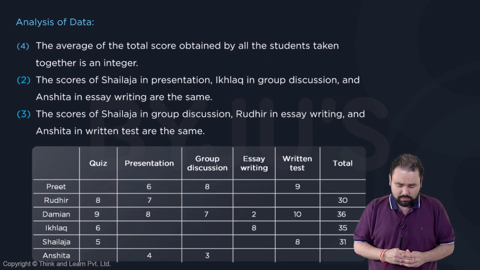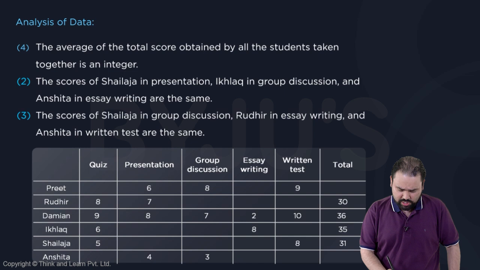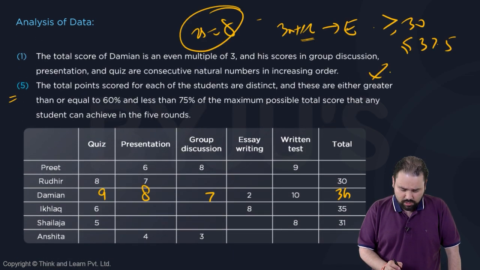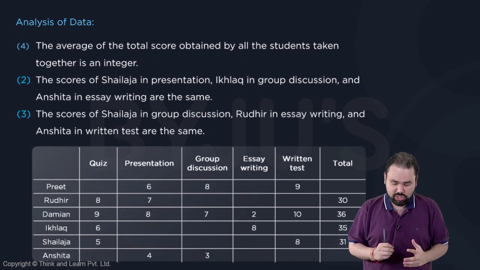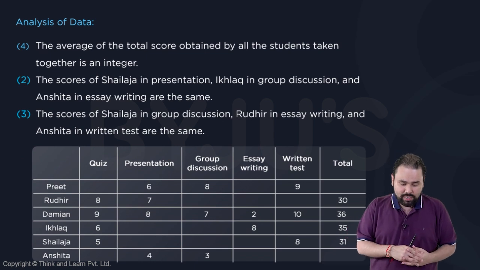I hope my addition wasn't incorrect. What is it? 9, 8, 17 and 7 is 24 plus 2 is 26, 36. My bad. I wrote 34. That's my bad. It should have been 36. Sorry. Apologies for an incorrect summation. Okay. Now next one.